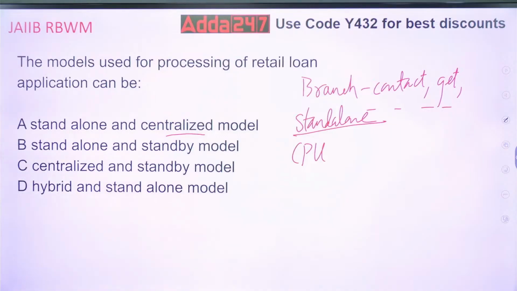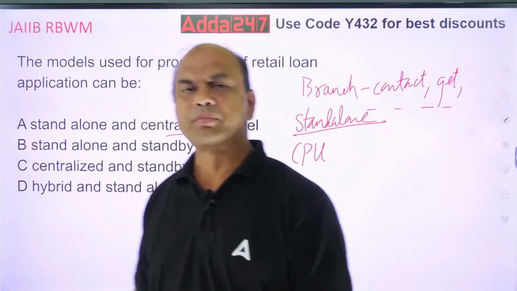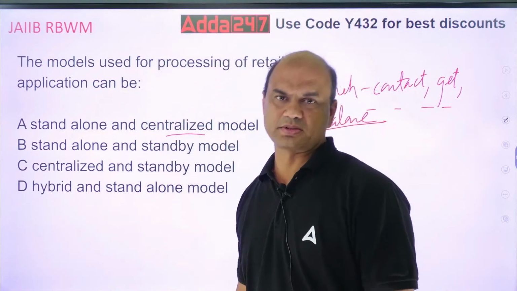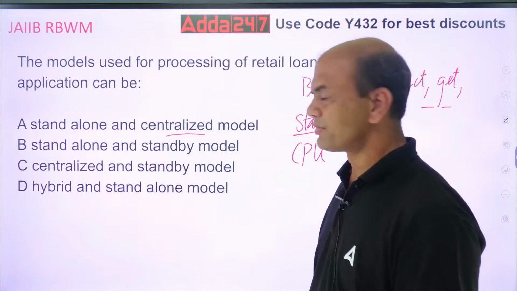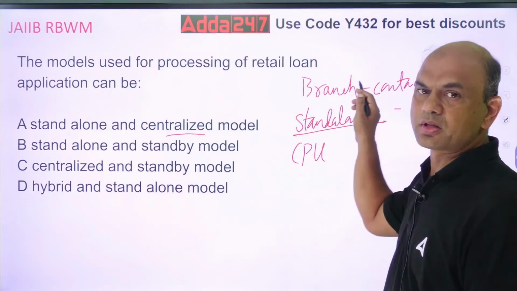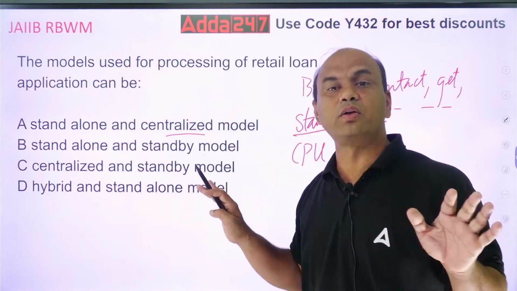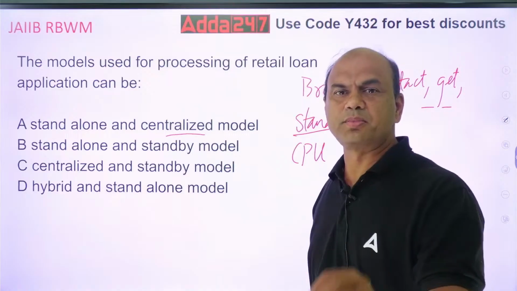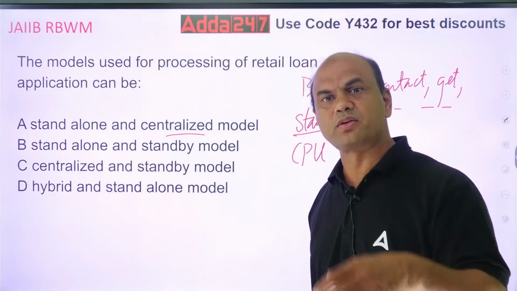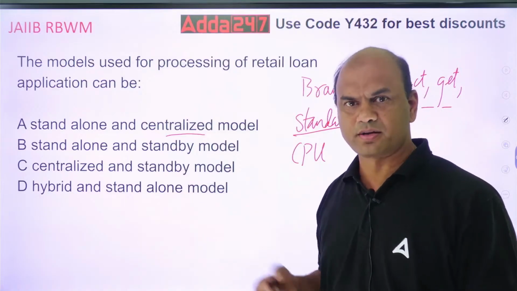In a bank also you have the servers, right? It is similar to that server systems. So what is the CPU model? Under CPU, branches act just as a courier person. In the branch model, it was standalone. Everything was done by the branch. Branch was the end over here. Customer used to submit a document, branch used to process it, do everything. But in CPU, the things are different.